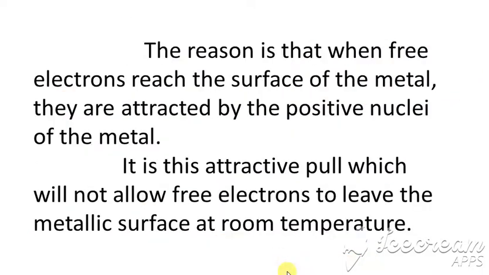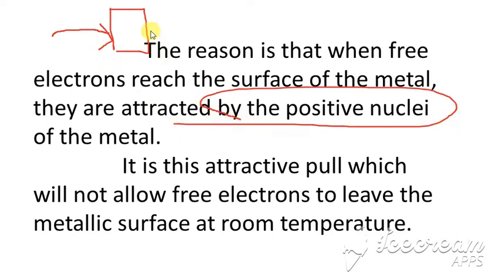The reason is that when free electrons reach the surface of the metal, they are attracted by the positive nuclei. The nuclei consist of protons and neutrons, and the protons are positively charged.